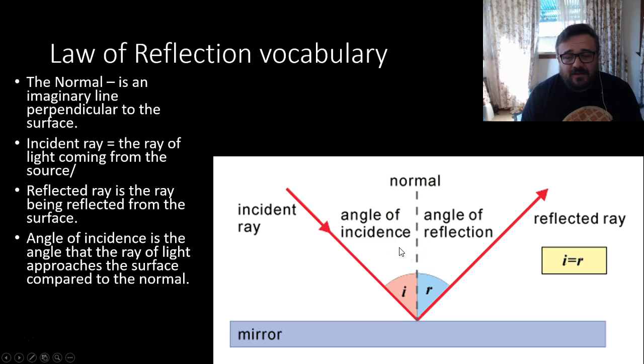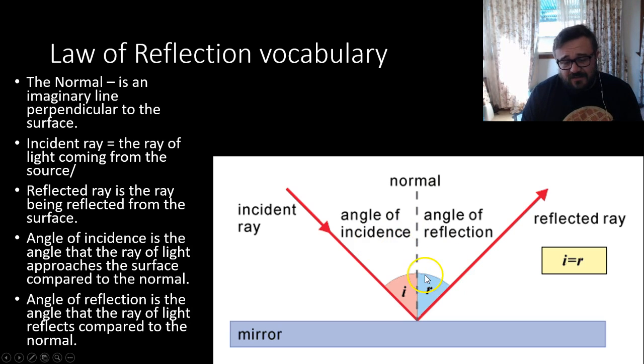And the angle of reflection is the angle that the reflected ray makes with the normal. So here we are seeing a very simple two angles and two rays, and we're going to look at what happens when comparing those.